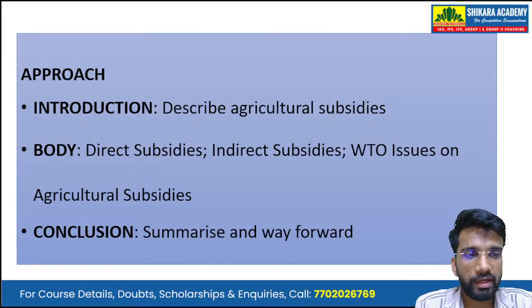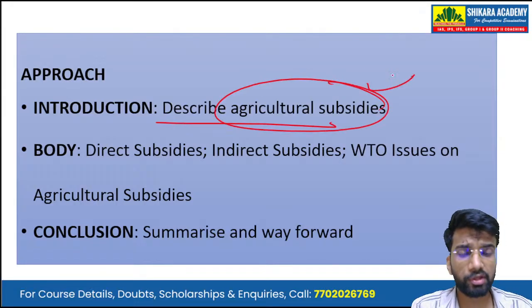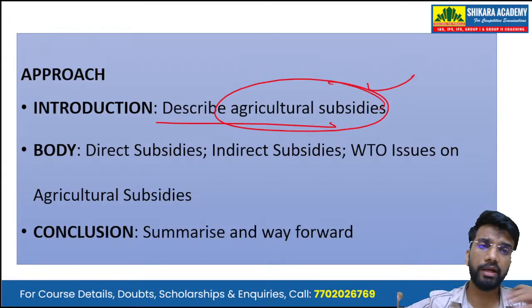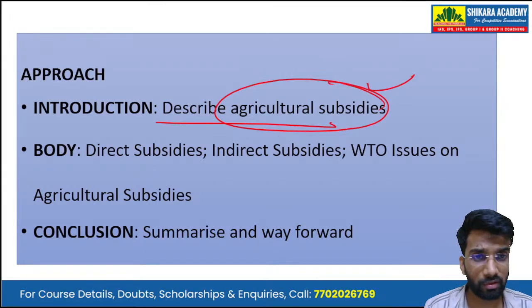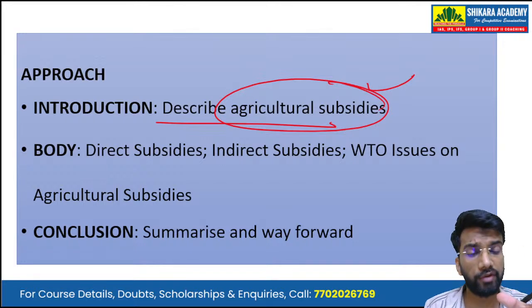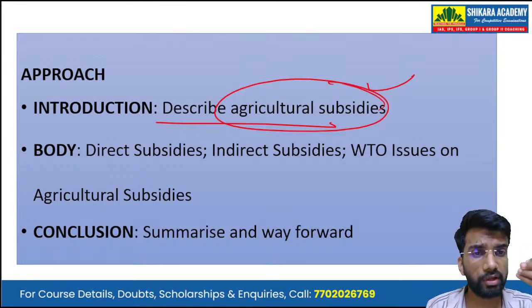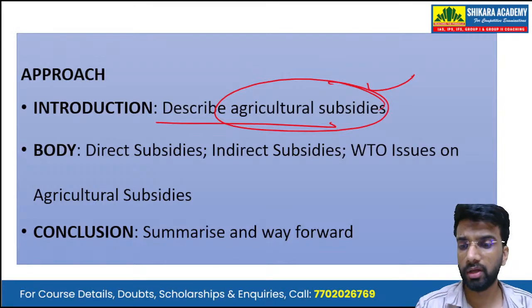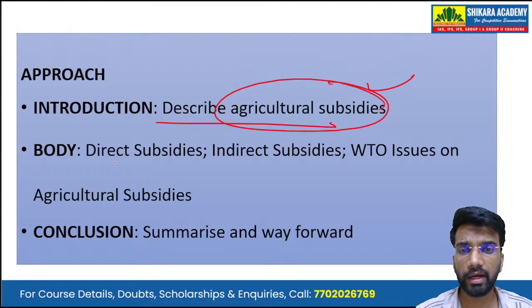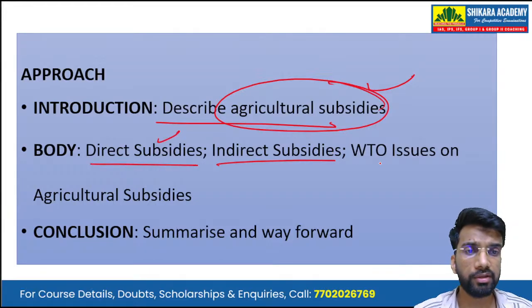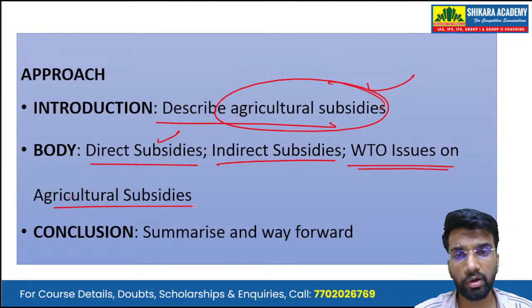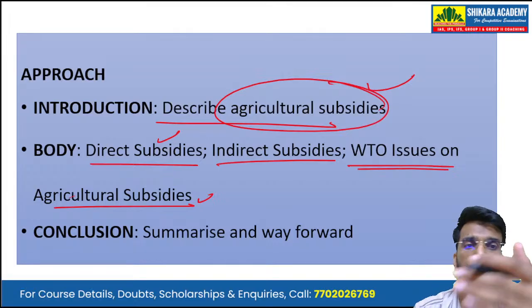Now, the approach that we'll be taking in answering such a question is that in introduction, we describe agricultural subsidies because the question is talking about the direct subsidies, the indirect subsidies, and the issues that are there with the agricultural subsidies. So we have to describe what are actually agricultural subsidies. Then in the body of the answer, we address the demand of the question by writing about direct subsidies, about indirect subsidies, and the World Trade Organization issues on agriculture subsidies. Then in conclusion, we will summarize the answer and write a way forward.